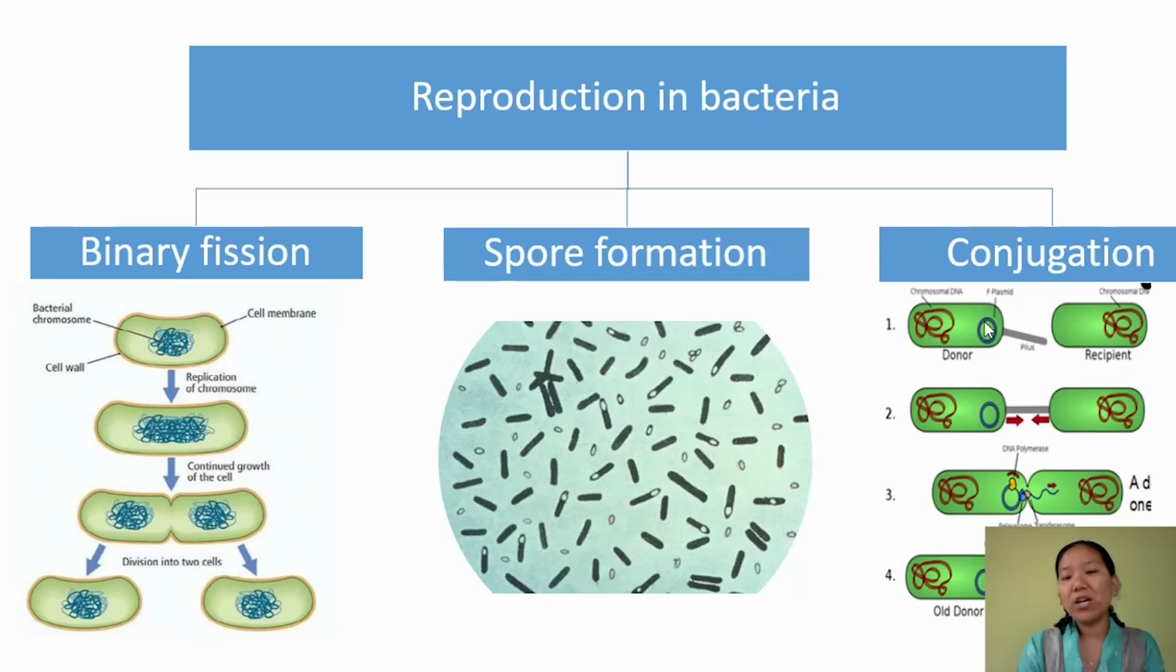Here in this bacteria you find the main genome, and this is an extra chromosomal circular DNA. It is present in the donor, and in the recipient this circular DNA is absent. What happens is that pili form a bridge between the two bacteria, and then this genetic material, the plasmid, is transferred from donor to recipient. This is how reproduction takes place in bacteria.